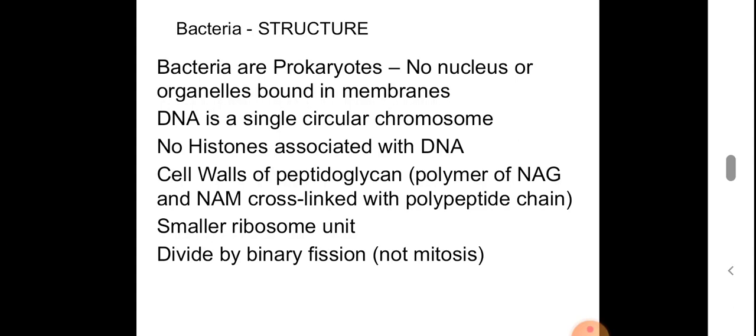And this polymer of glycans, which are alternating in the polymer structure, are cross-linked with polypeptide chains. That is, short pieces of amino acids, an amino acid chain, a polypeptide chain, tetrapeptide most often. And about the ribosome, it is smaller in size when compared to the eukaryotic ribosome. And they divide by binary fission, not by mitosis. They just divide by binary fission.